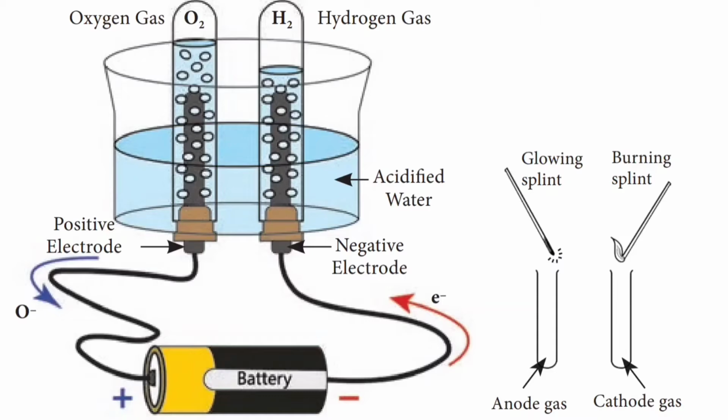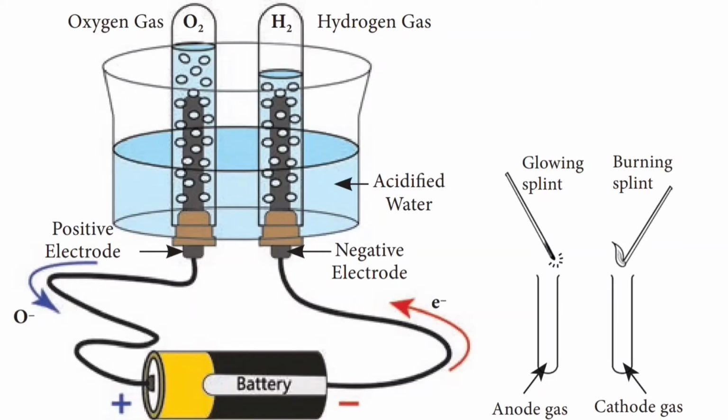The positive carbon electrode acts as anode and the negative carbon electrode acts as cathode. 2 test tubes are placed over the electrodes as shown in the figure. The electrodes are connected to a battery and the current is passed until the test tubes are filled with gas.